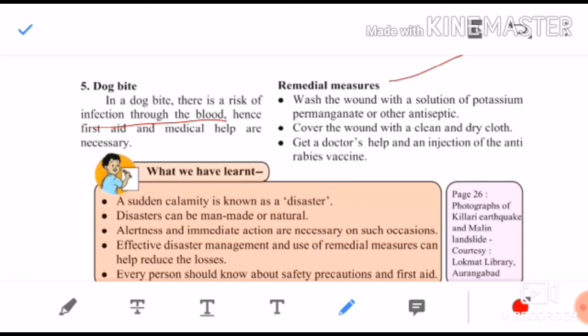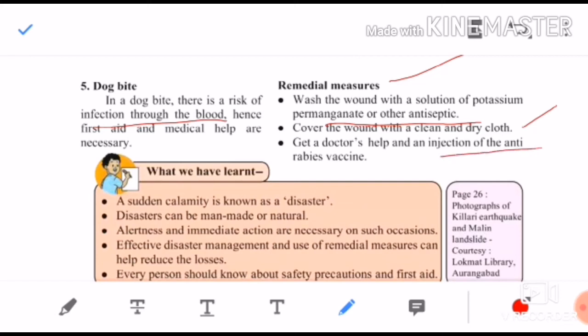So what remedial measures will you take? Wash the wound with a solution of potassium permanganate or other antiseptic solutions. Other antiseptics like Dettol kill the germs. You should wash the wound where the dog has bitten you, on the leg or hand, whichever part, properly with an antiseptic solution. Cover the wound with a clean and dry cloth. You should tie it properly with some cloth and get a doctor's help and injection.